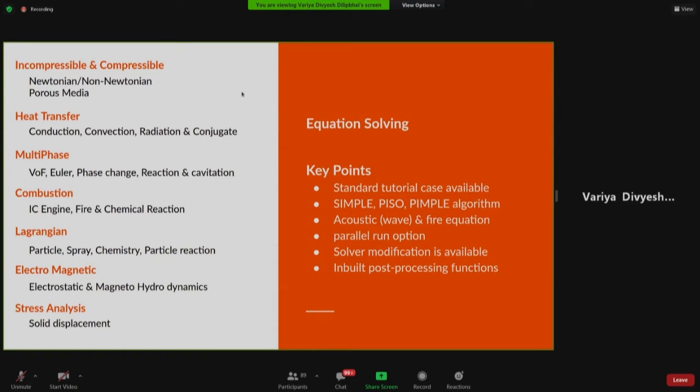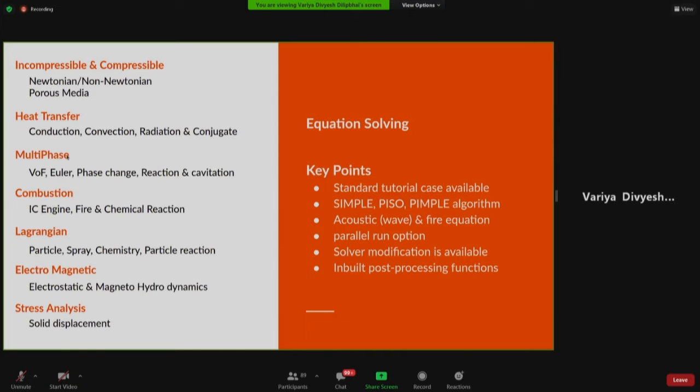First of all, if I categorize what kind of solvers we have in OpenFOAM, we basically have solvers for incompressible fluids, compressible flows. Then for heat transfer, we have solvers even inside heat transfer: conduction, convection, radiation, and also conjugate heat transfer.